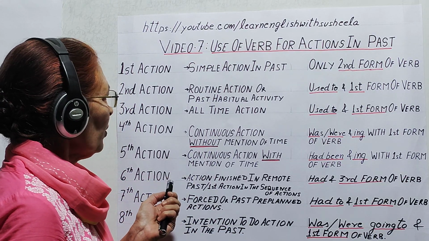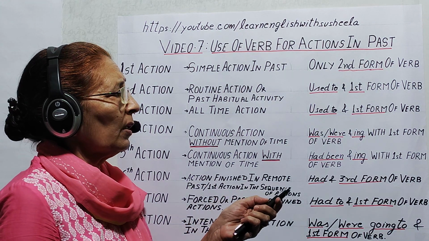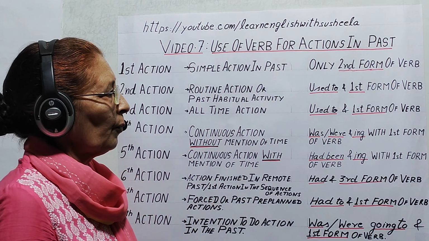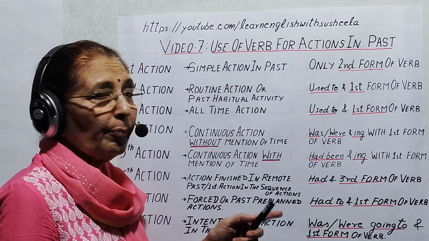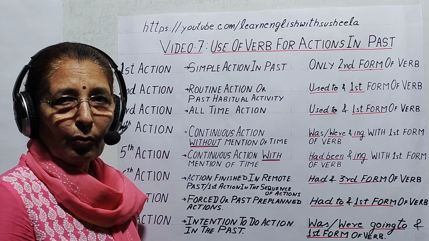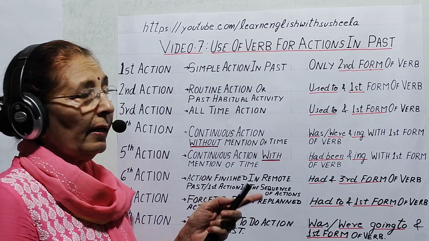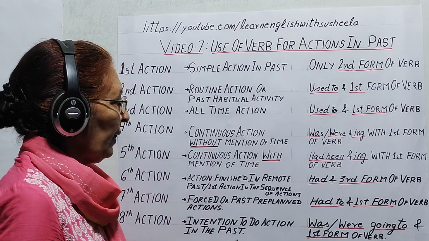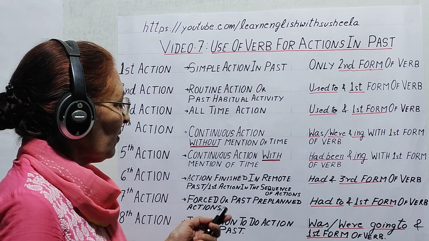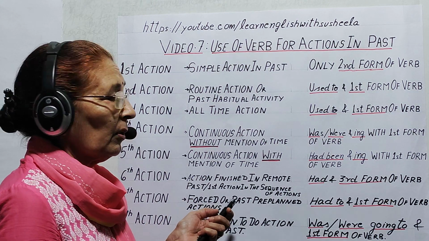Same way in fourth sentence, where was, were and ing with first form of verb. Here was and were, these are the helping verbs. They may be used in interrogative sentence and they may be used in negative sentence before not. Same way in sixth type of sentence where they were finished.